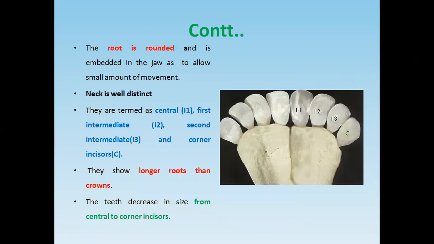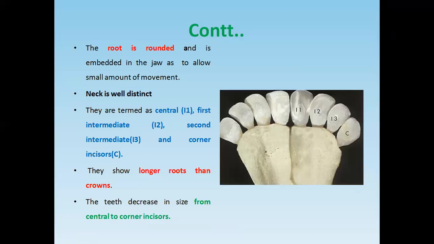The terms used for the incisor teeth are: the first, central incisor is called the central incisor. The second incisor is called the first intermediate. The third incisor is called the second intermediate, and the last incisor is called the corner incisor.